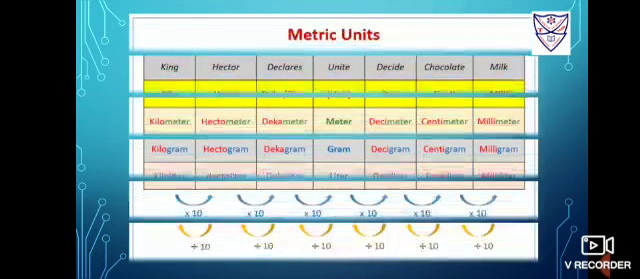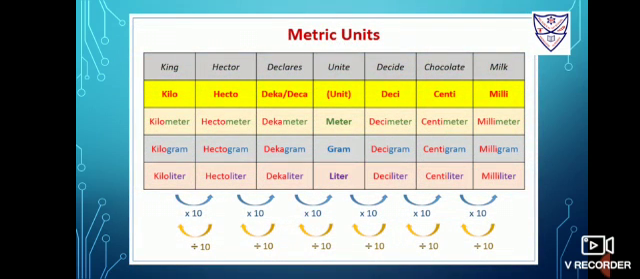Now students, let us understand about metric units. What are metric units? The metric system is a system of measurement that uses the meter, liter and gram as base units. Meter is used for length, gram is used for weight, that is mass, and liter is used for capacity, that is volume.